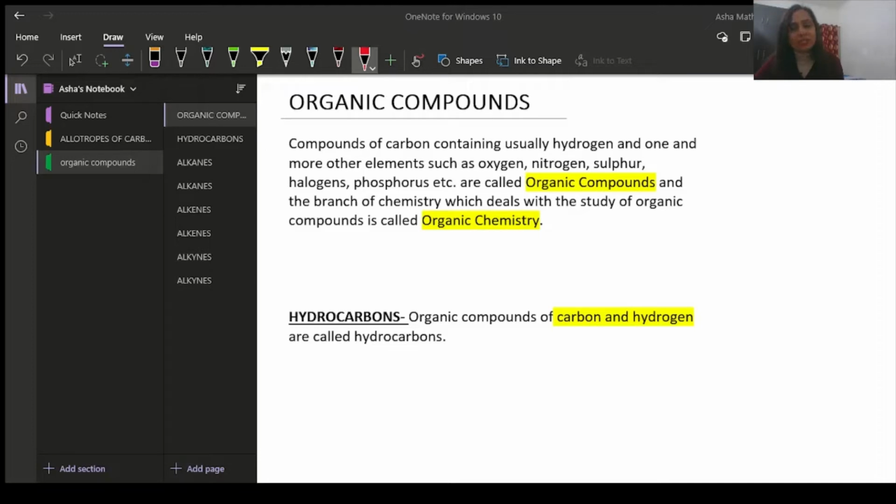In the previous sessions we have already understood a little bit about carbon, covalent bonding, allotropes of carbon and the versatile nature of carbon. In today's session I am going to cover organic compounds and hydrocarbons in detail.